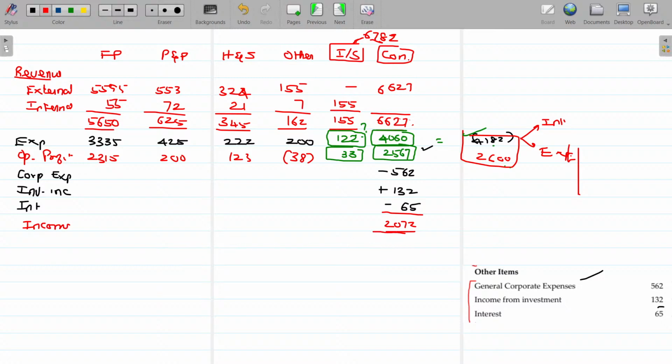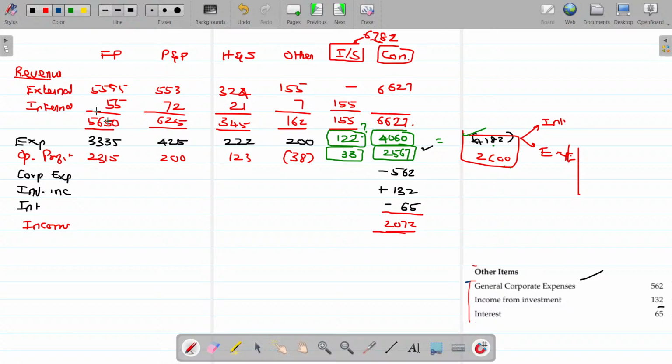Don't stop with that. Whatever data you are able to segregate for each and every segment, you have to show it. So we have calculated and shown segment revenue, segment profit. But we need to find out segment assets also to be reported here. Now, segment assets. Clear.